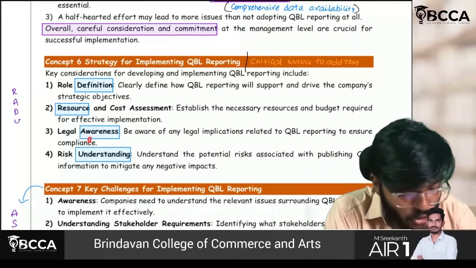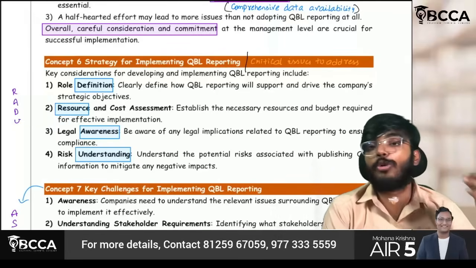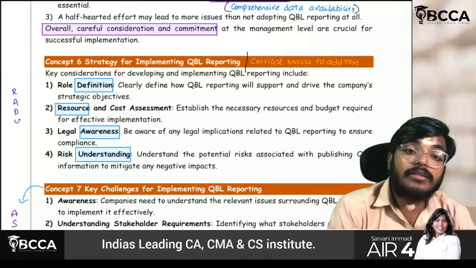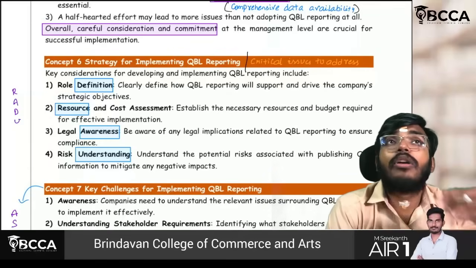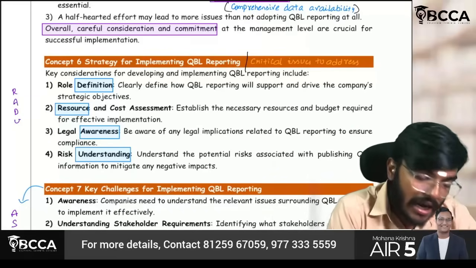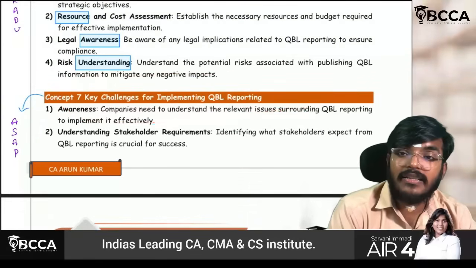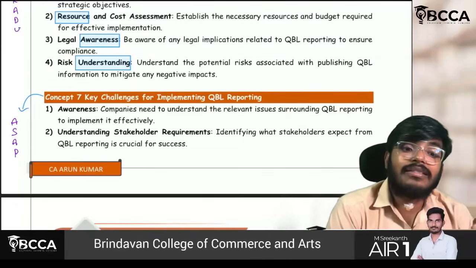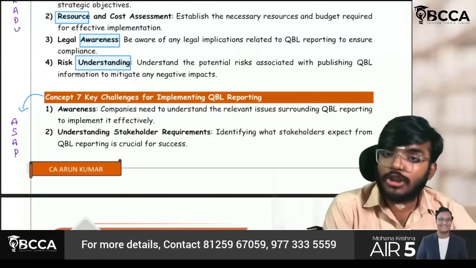Then A for awareness should be there. Whatever the legal implications will be focused if you are trying to report this QBRL. If any confidential data is being exposed or the like, you just have to be concerned about the legal implications also. So D for definition of the role. Role has to be clearly defined, sir: what is the meaning of QBRL, how the entity is viewing this QBRL, all should be clearly defined. And U for understanding of the risk, which means risk understanding. So if I adopt this QBRL reporting, what are the risks involved should be clearly communicated and clearly understood.